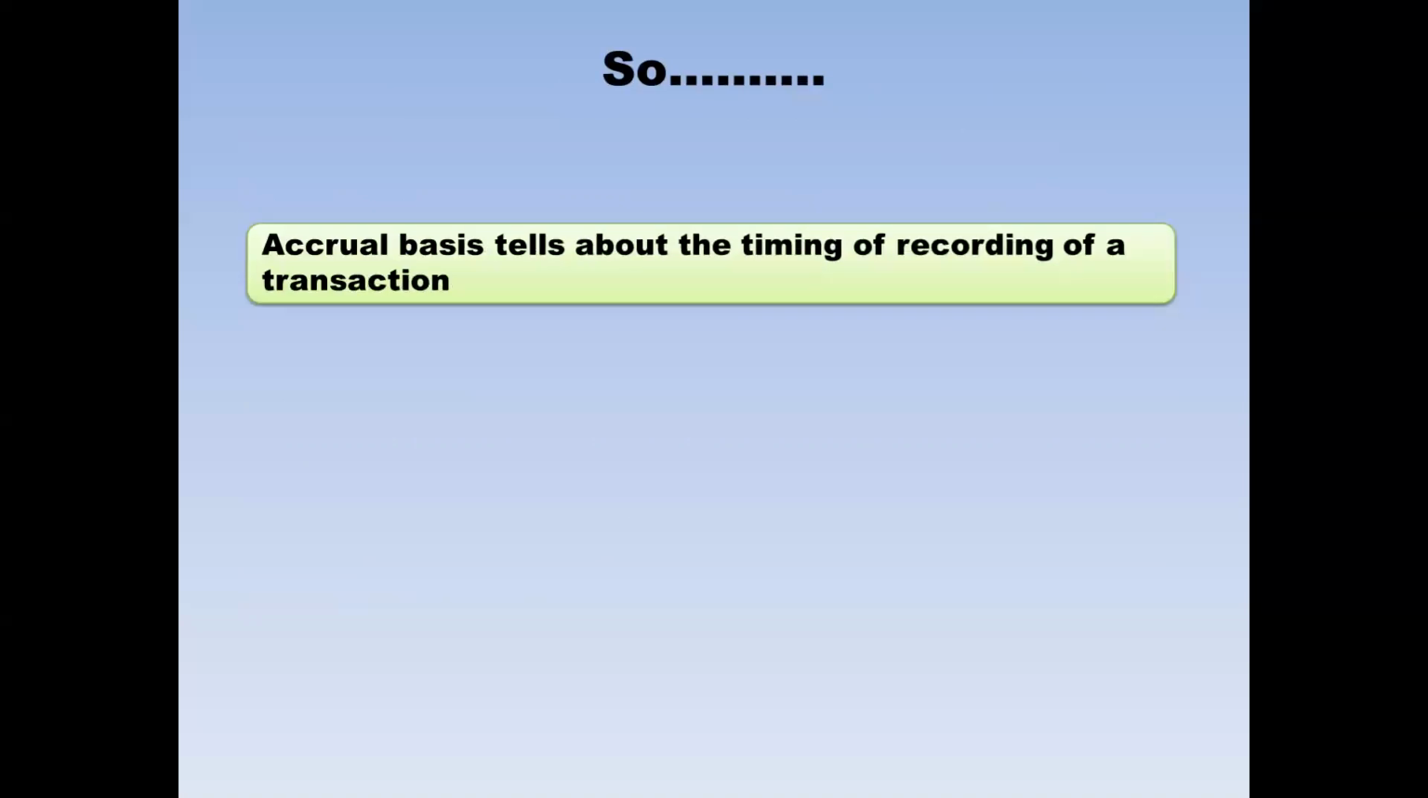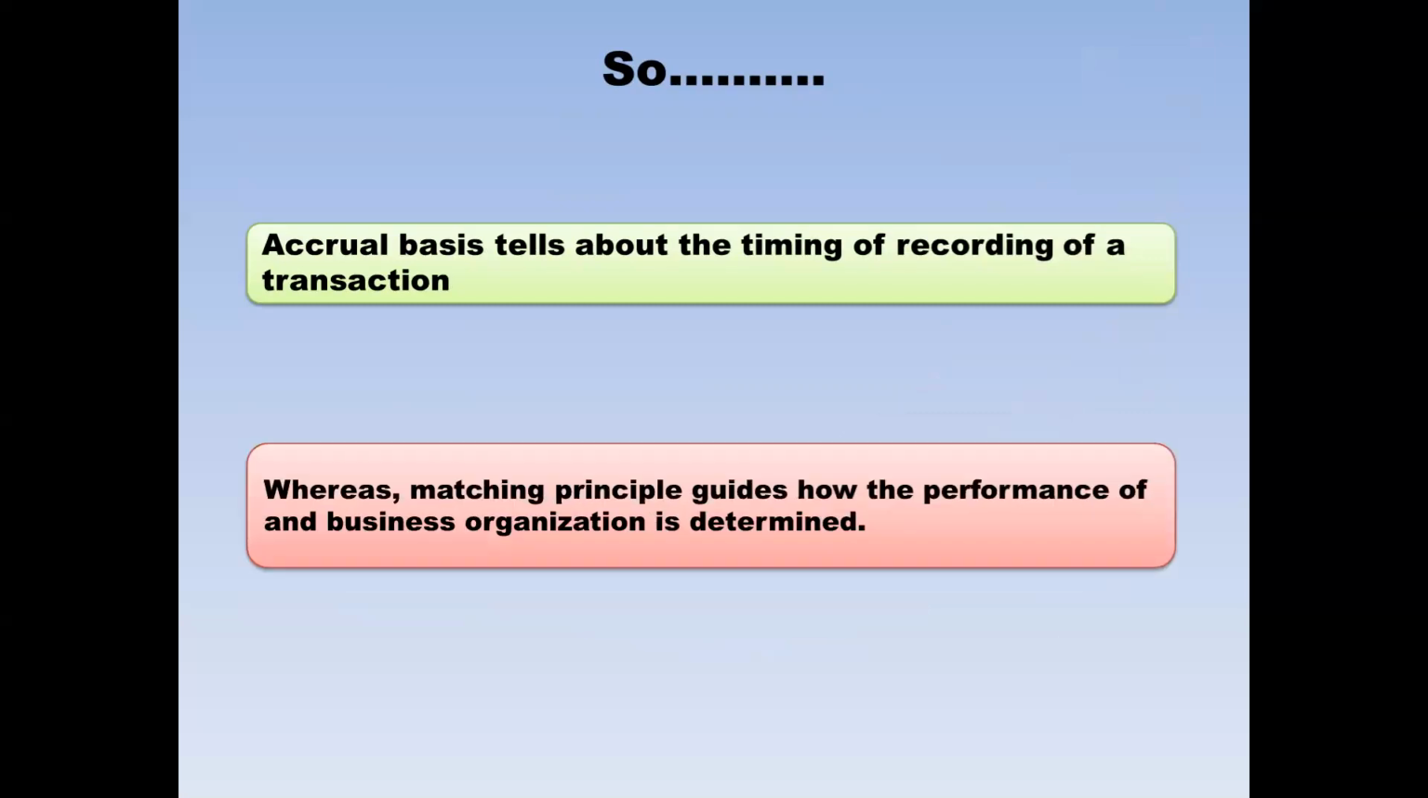So now you have understood that actual basis tells about the timing of recording of a transaction, and the matching principle guides how the performance of the business organization is determined. I hope I could explain the concept properly.